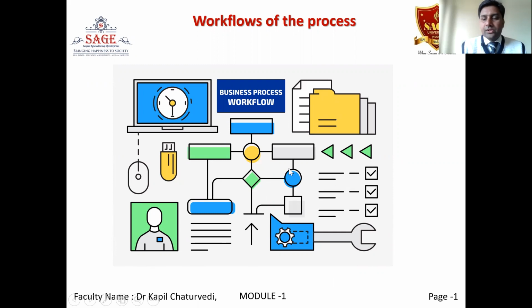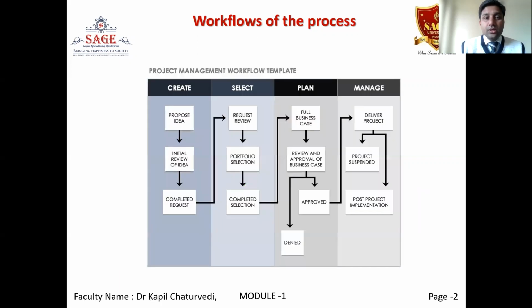We require some people who will monitor the activities, and we have to keep in mind the time of the whole project. This is the process we have to follow to complete any work. It means we have to make proper planning by following the proper workflow of the process to complete our project or task.